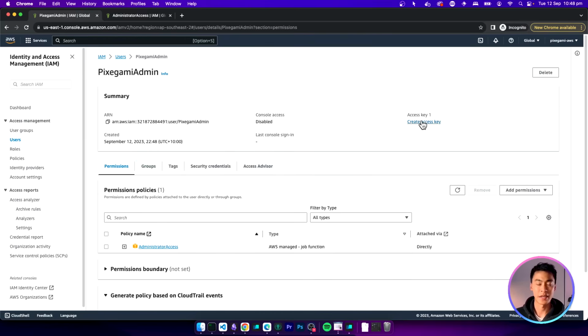Once a user is created, click on the username to go into it, and now we're going to create an access key, which is kind of like a password that we can give to things like our CLI or our SDK, and that will let it use this user to access our account. So click Create Access Key.